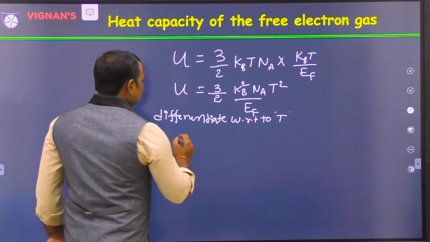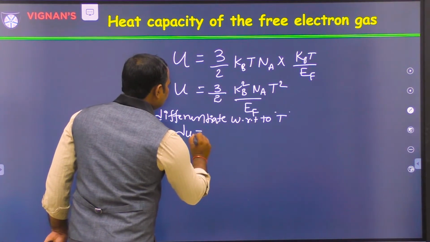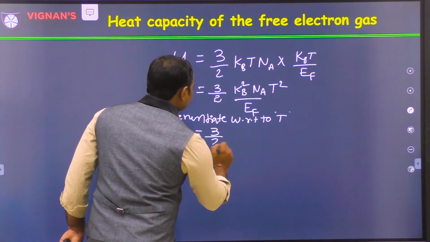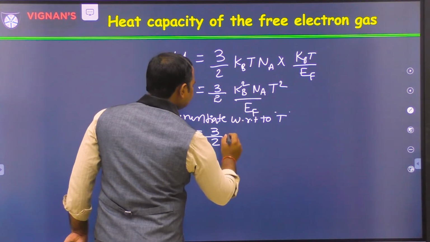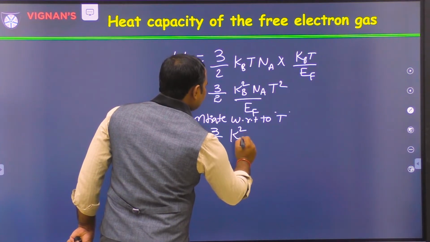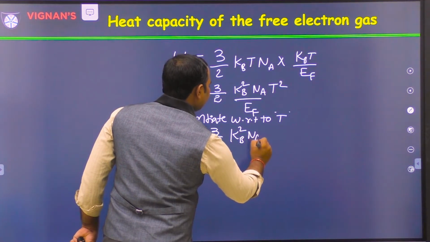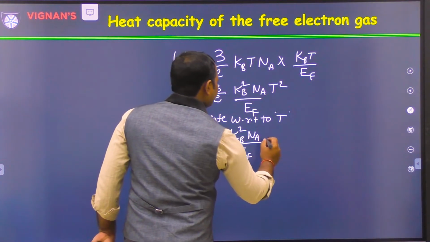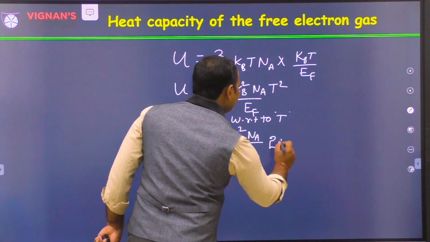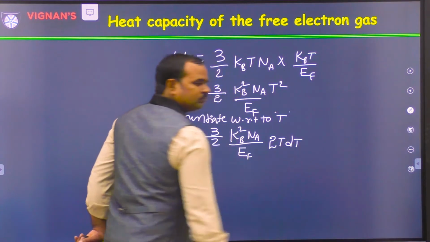Now dU is equal to 3/2 kB square Na by EF. All of them are constants. T square, if you differentiate, will become 2T dT.